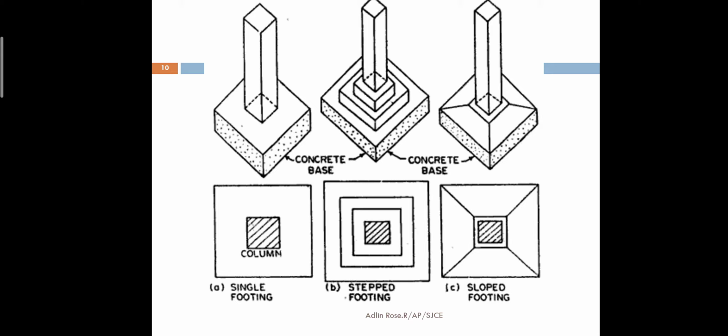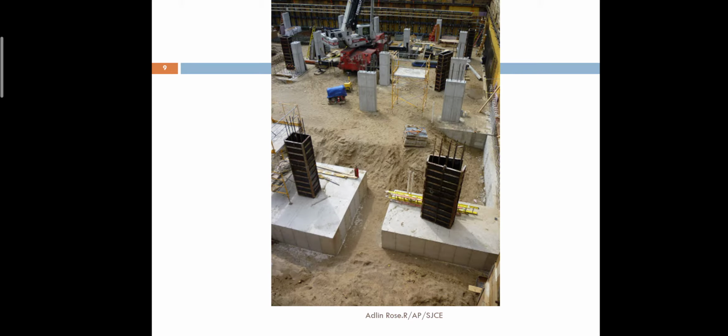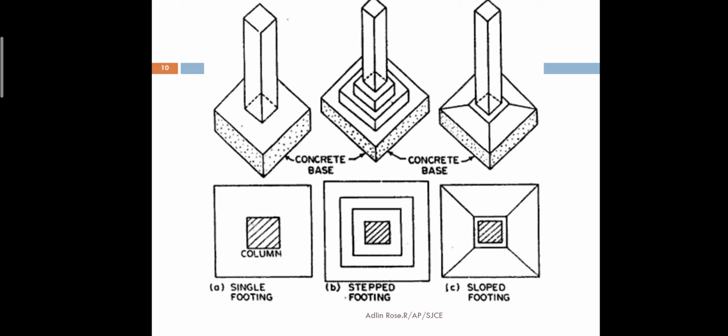Sometimes the single footing can be stepped, like staircases. It can be stepped, so it is called stepped footing. There is another type which is sloped footing. Instead of steps, they will be slightly inclined on all four sides. Then it is going to be a sloped footing. In sloppy areas, we can go for the sloped footing.